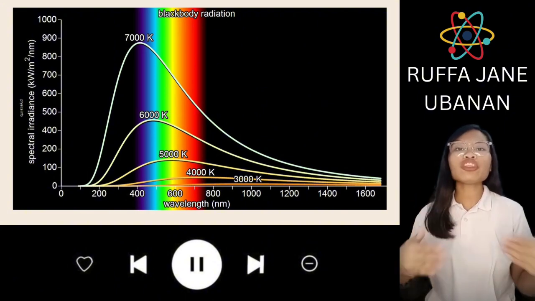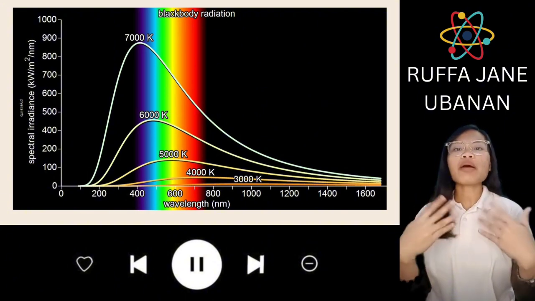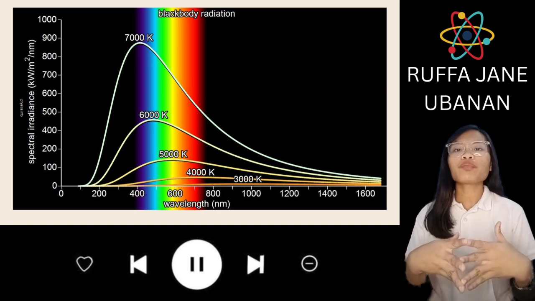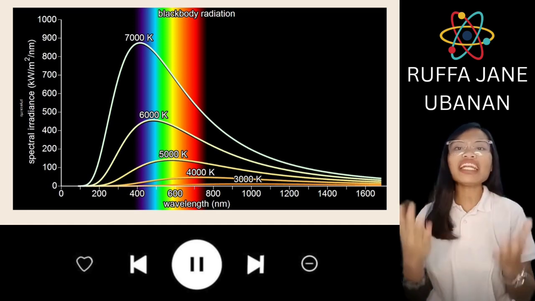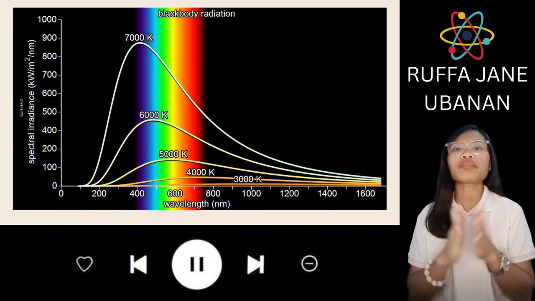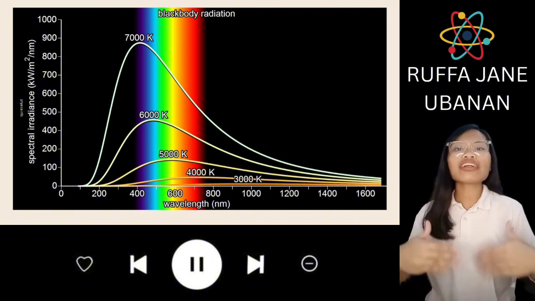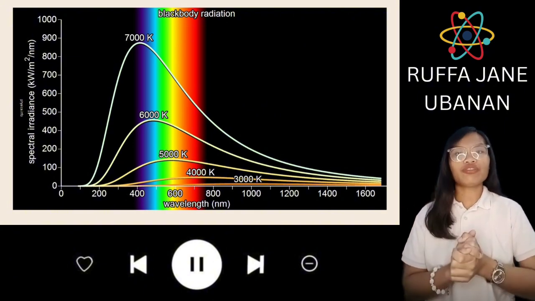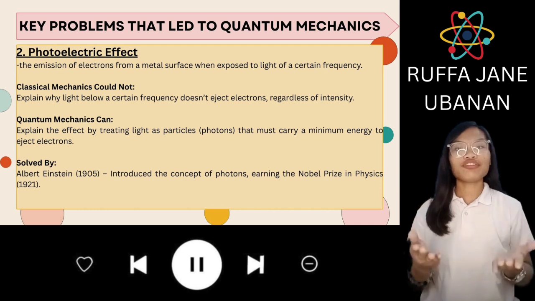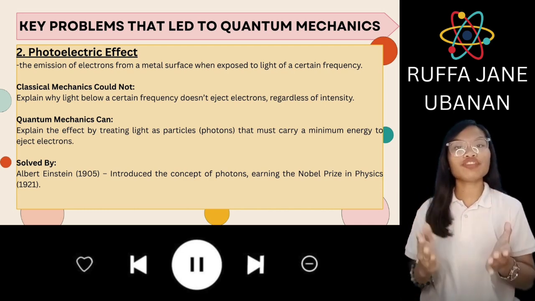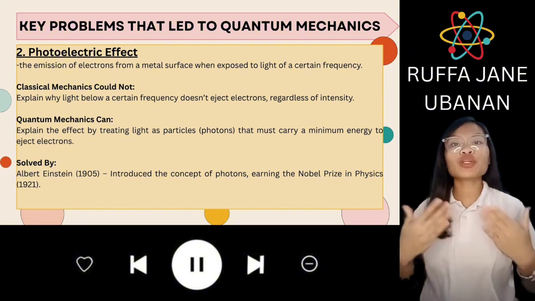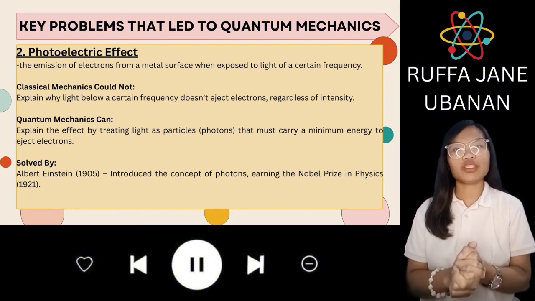And then quantum mechanics can explain this. Now, we have Max Planck, who resolved this by proposing that energy is emitted in discrete packets called quanta, accurately modeling the curve. Second is the photoelectric effect, the emission of electrons from a metal surface when it is exposed to light of a certain frequency.